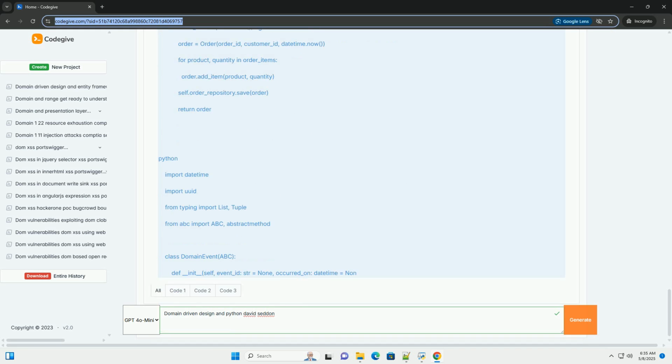DDD is less appropriate for simple CRUD applications, where the business logic is straightforward. Short-lived projects, where speed of development is the most important factor. Projects with limited domain expertise, where it's difficult to gain a deep understanding of the domain.